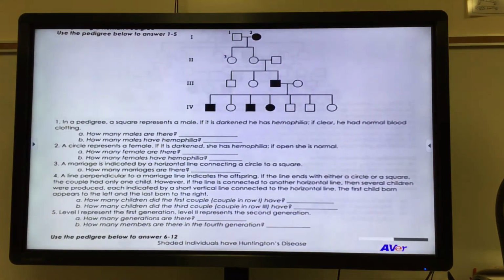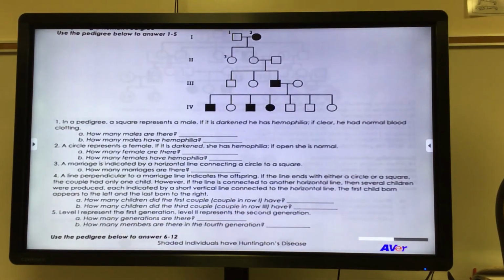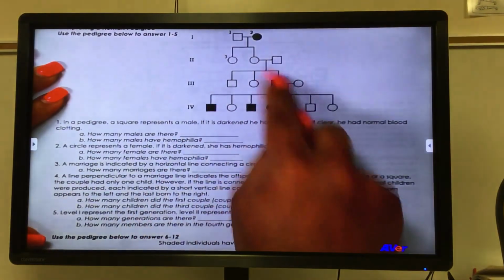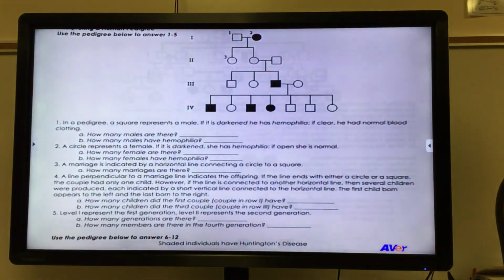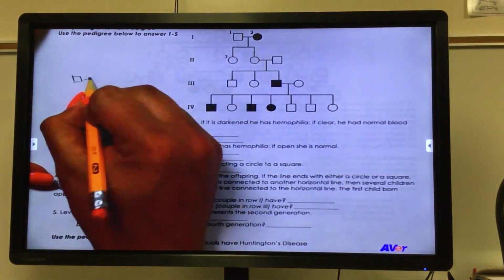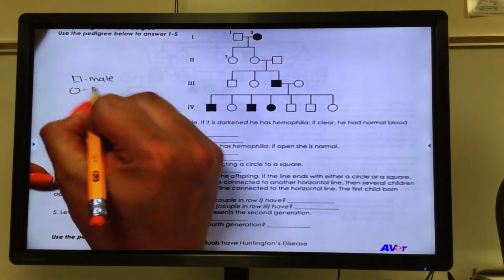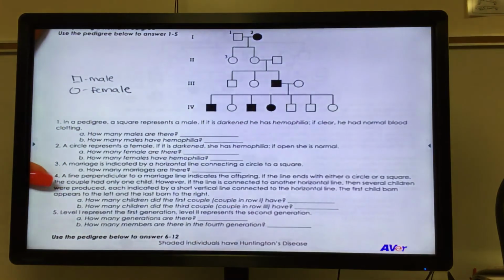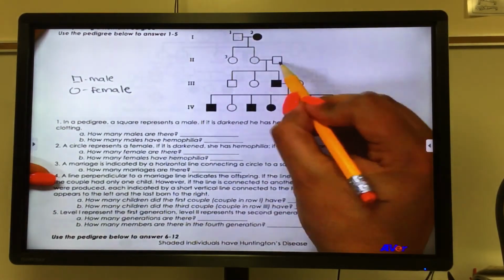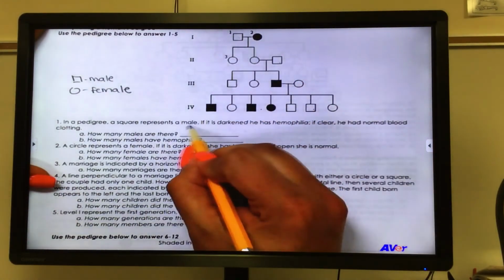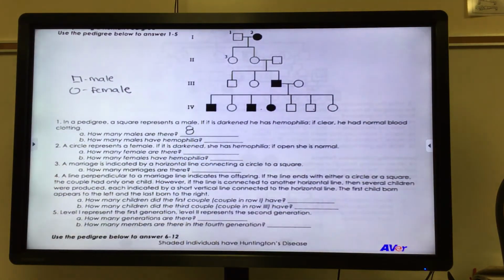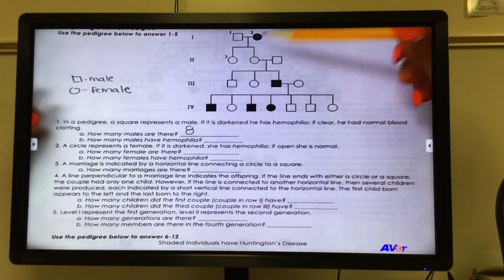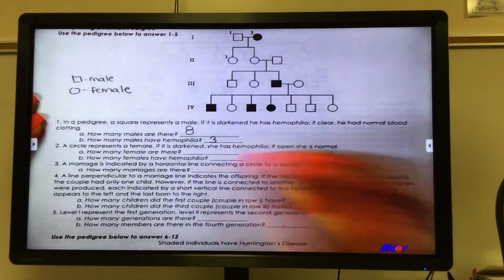All right. So in this pedigree, a square represents a male, and if it is darkened, he has hemophilia. If clear, he had normal blood clotting. So that means that all of the ones that are darkened here have hemophilia. So this one just asks how many males are there? And remember, males are squares, females are circles. So we have 1 male, 2, 3, 4, 5, 6, 7, 8 males. And how many have the disorder? And it says that if they're shaded, they have the disorder. So we have 1, 2, 3 with the disorder.